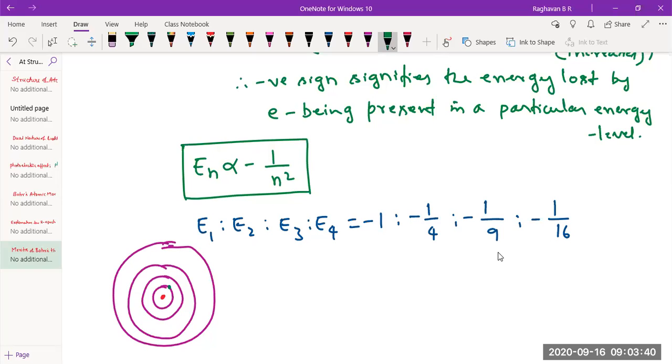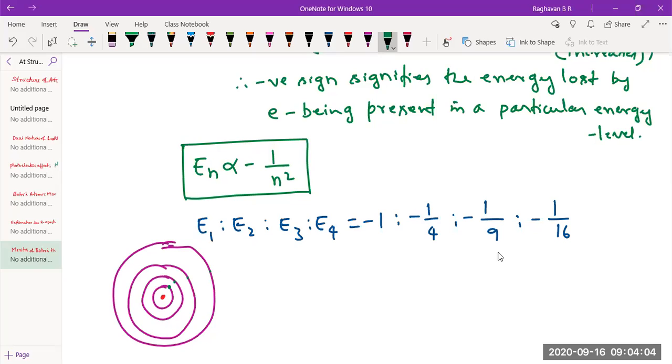Now, as you go to second, third, fourth, what is happening to the negative value? That means energy lost is decreasing. Correct, no? -1/4, that is 0.25. -1/9. Next, -1/16. That means energy lost by the electron is decreasing as you move away from the nucleus.